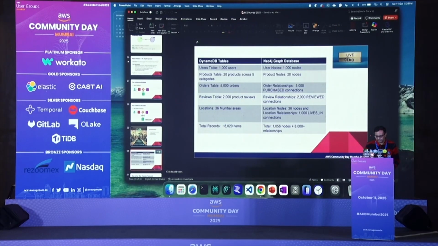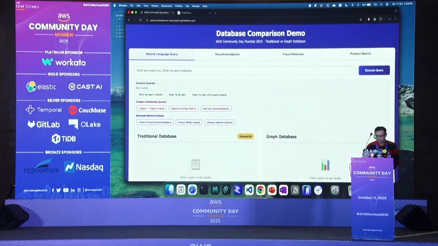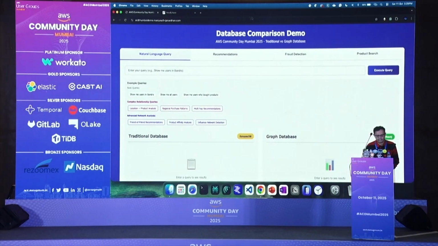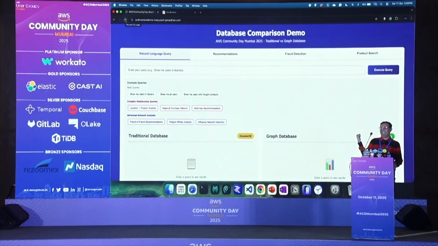So let me go back to my demo. Hope everybody can see. This is one I created, running live on the ACD, just a Mumbai demo at demo.manjunathjanardhan.com. I created it just for demo purposes. I will remove it, otherwise I'll incur cost. If everybody starts using it, I have to pay the AWS bill.